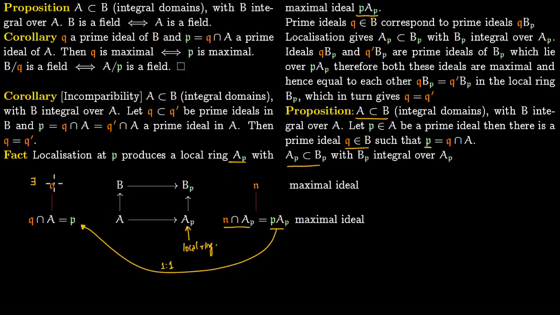So you can construct this Q as an inverse image of this N. So this Q is the inverse image of this N, and obviously the inverse image of a maximal ideal is prime. So the inverse image of a prime ideal is a prime ideal. So this is how you get Q. So Q is nothing but the inverse image of our ideal N. So we have been able to find Q, and this square commutes. So everything here makes sense.